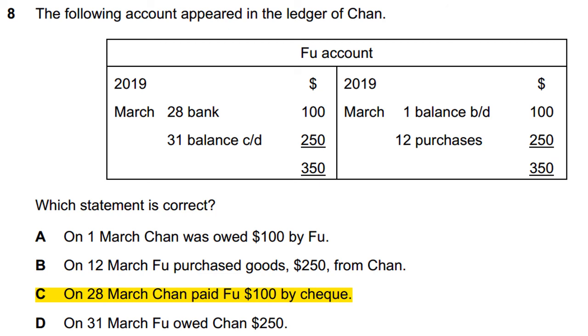This is the liability of Chan and the asset of Fu. Which statement is correct? Option C is correct. On 28th March, Chan paid Fu $100 by check, because the remaining three options will not be correct.